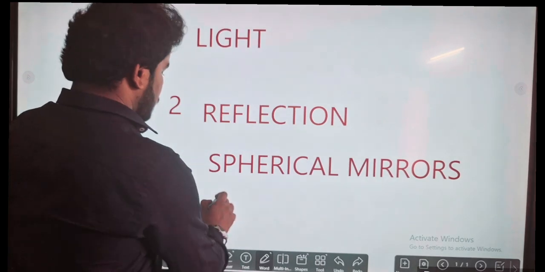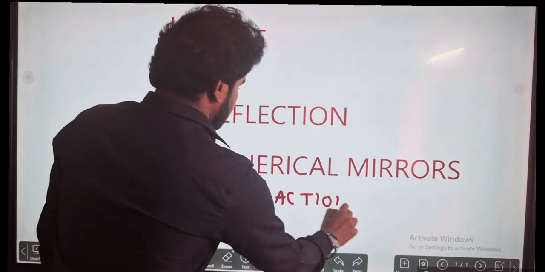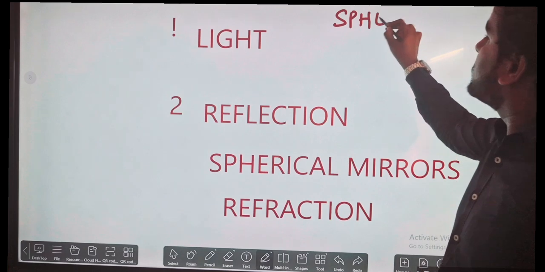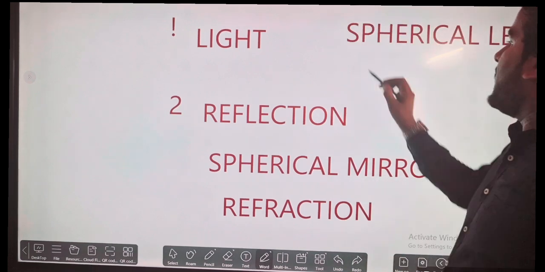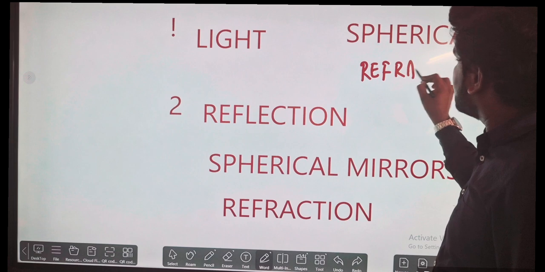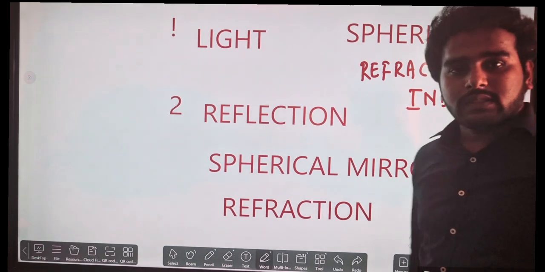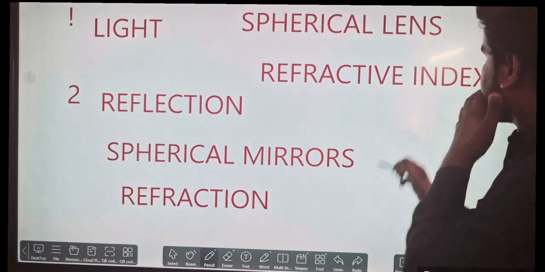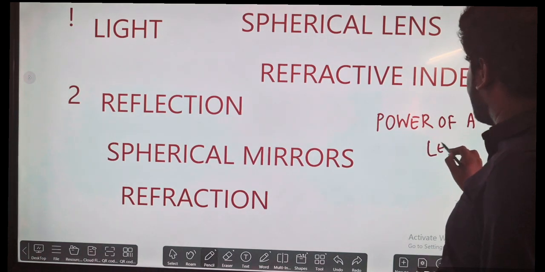Okay. Then we will go to the refraction. Refraction is there, and the other concepts are also there, that is spherical lens, and refractive index, and the last part, the power of the lens.